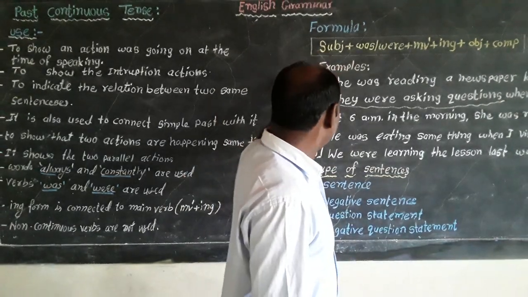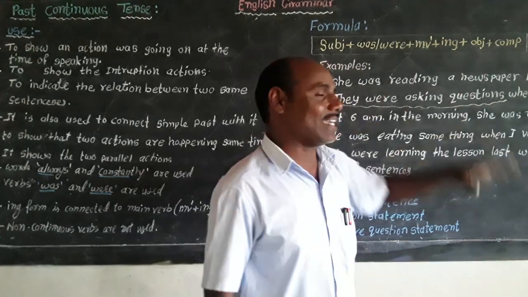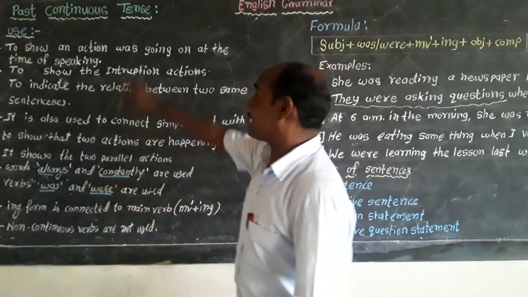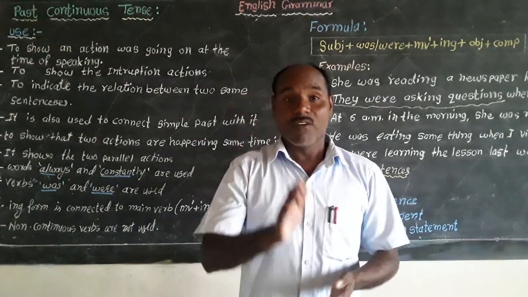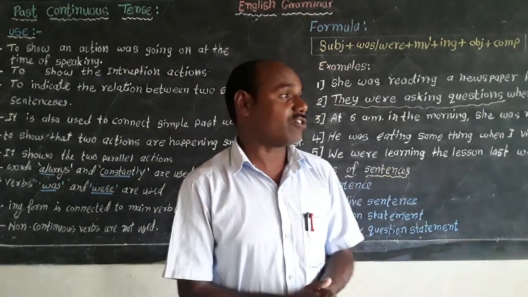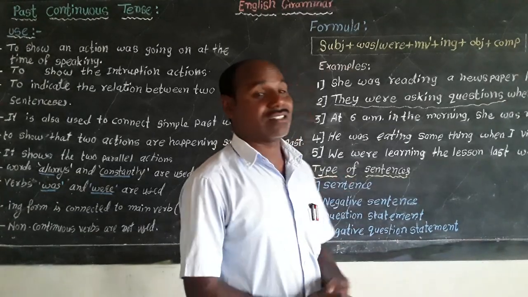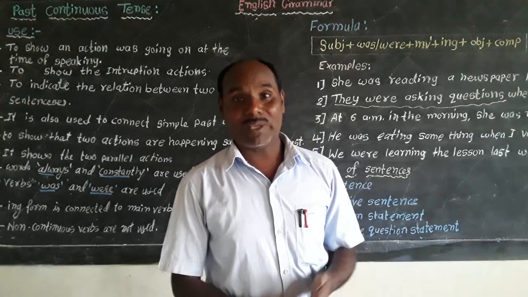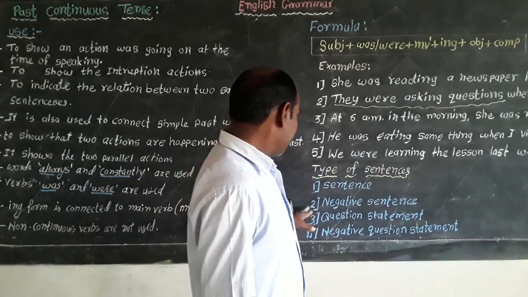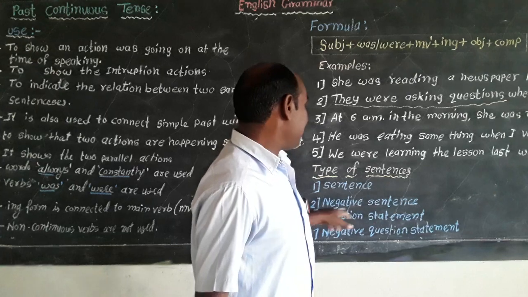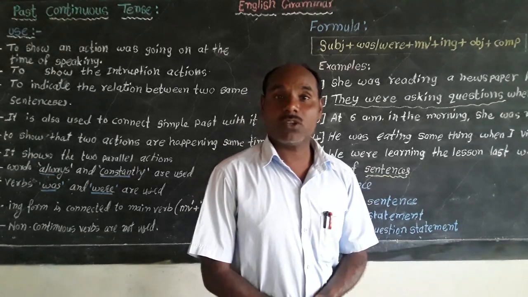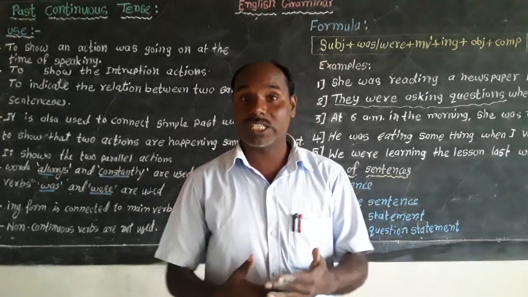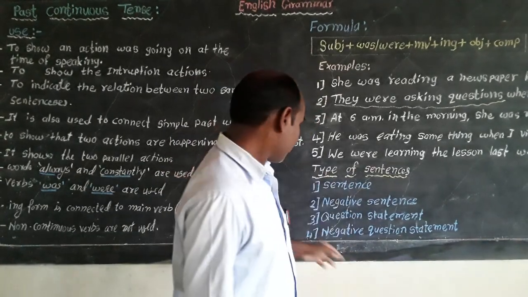With the help of this formula, we prepare the sentences. There are four types of sentences in past continuous tense. First one is the sentence, the formula of a sentence or statement or assertive sentence. Then next is the negative sentence, negative statement. So that is what we are going to see in the next video.